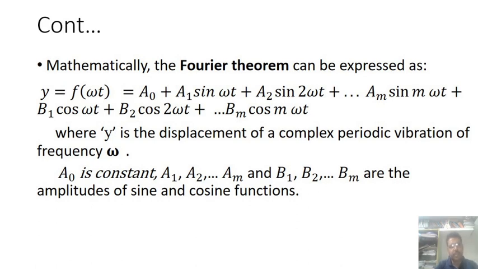Similarly, b1 cos omega t, b2 cos 2 omega t, b3 cos 3 omega t, like that bm cos m omega t. Here y is the displacement of a complex periodic variation of frequency omega. A naught is a constant, and A1, A2, A3 up to Am, B1, B2, B3 up to Bm are amplitudes of the sine and cosine functions.